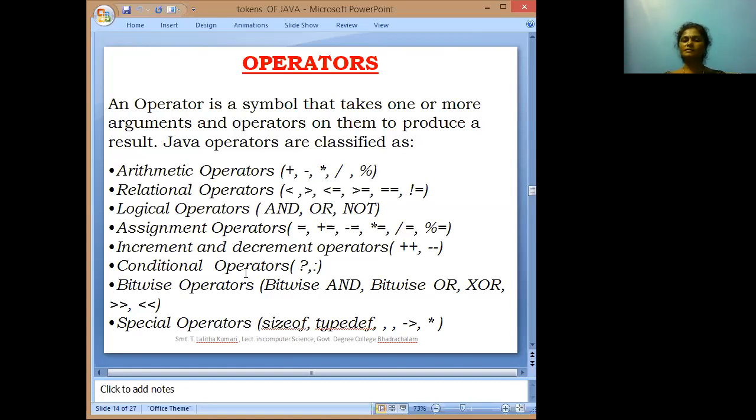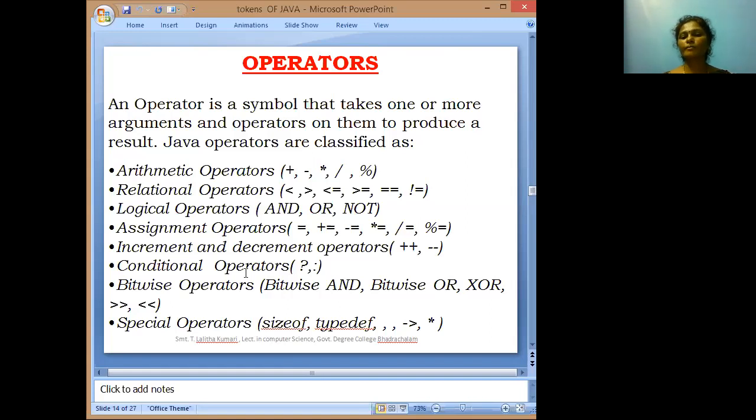These logical operators are used to combine two or more relational expressions. Next, assignment operators. Suppose a value or expression is assigned to some variable, we use the assignment operator, represented with the single equal to symbol.